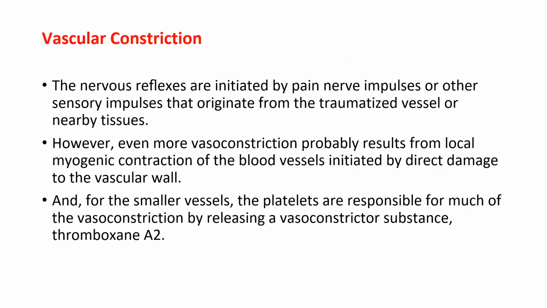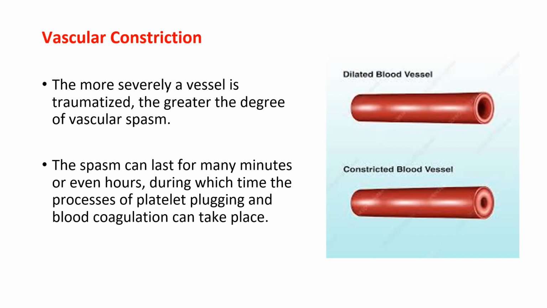The nervous reflexes are initiated by pain nerve impulses or other sensory impulses that originate from the traumatized vessel or nearby tissues. However, even more vasoconstriction probably results from local myogenic contraction of the blood vessels initiated by direct damage to the vascular wall. And for the smaller vessels, the platelets are responsible for much of the vasoconstriction by releasing a vasoconstrictor substance, thromboxane A2. The more severely a vessel is traumatized, the greater the degree of vascular spasm. The spasm can last for many minutes or even hours, during which time the processes of platelet plugging and blood coagulation can take place.